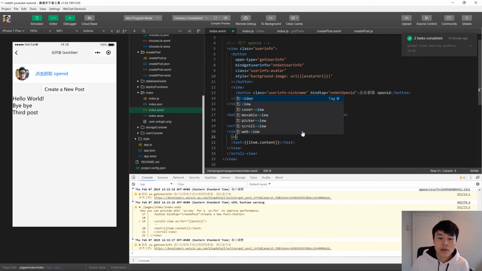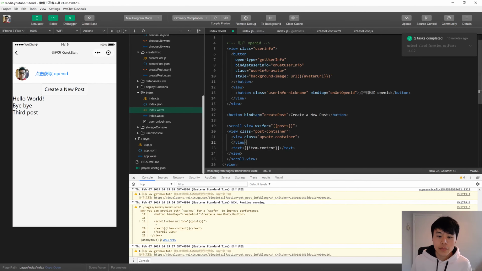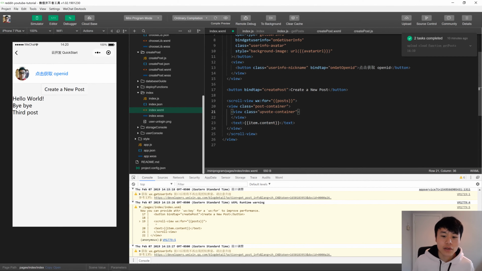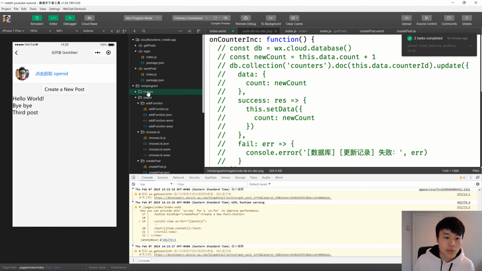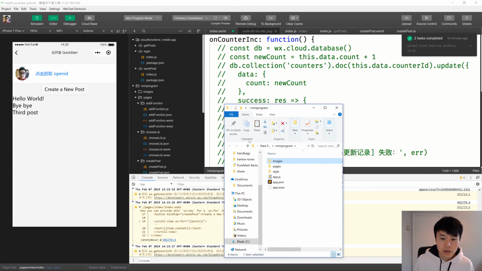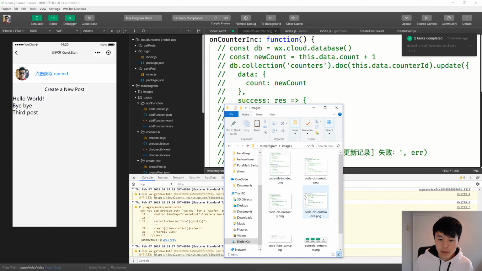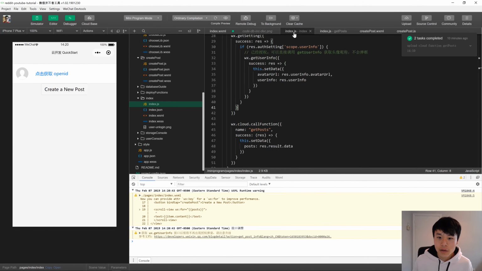And now class equals upvote container. This is going to be our column. Next, we got to put some pictures inside this upvote container. So I have a couple pictures of up arrow and down arrow, which I just copied and put in this mini program images folder that was created for you. Up arrow, down arrow, very basic stuff.